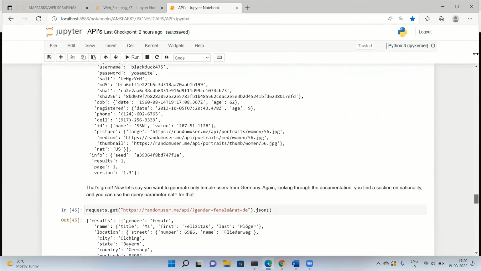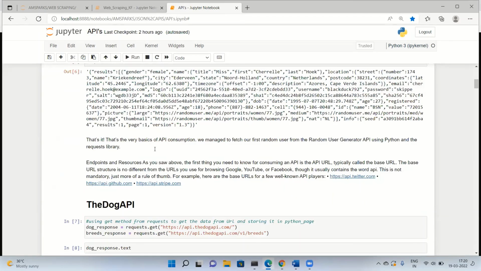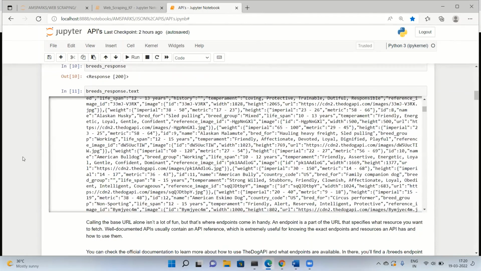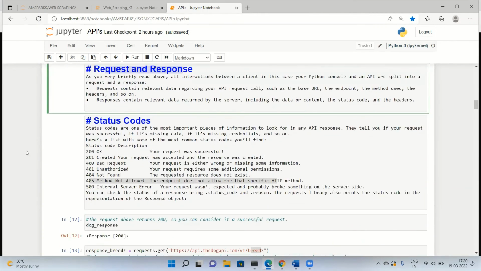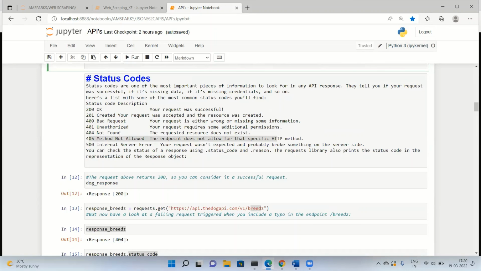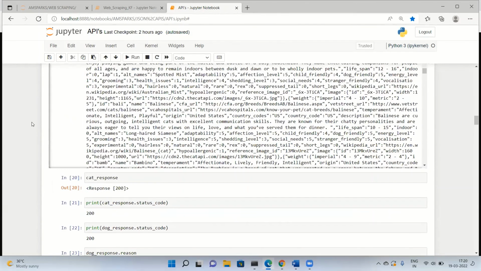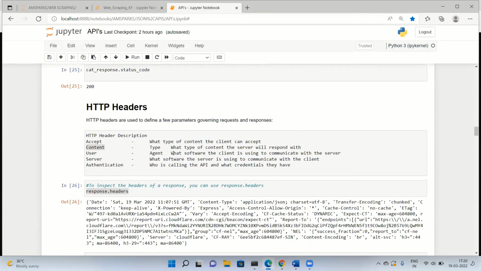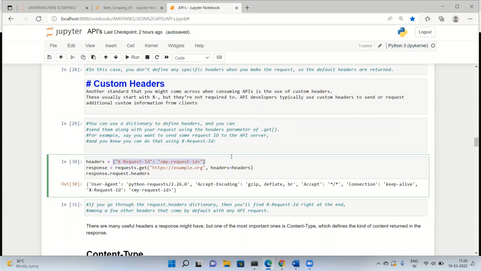I'll just give an overview of what we have discussed. We have just seen how to get the text. This was very basic, not a deep dive. This was just to tell you what is what. We have discussed what is request and response. We have discussed the status codes, and what each status code describes. Then we have seen the typos, what type of errors we get. And we have seen HTTP headers and custom headers. If you want to have any custom headers, we can give them like this.